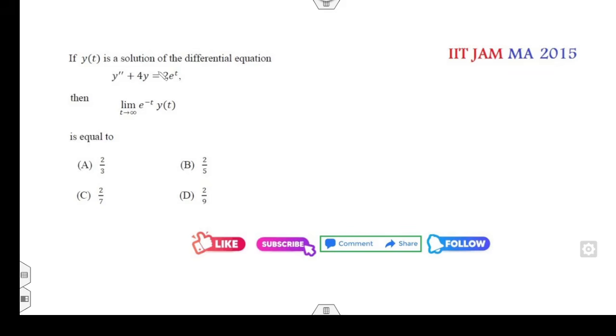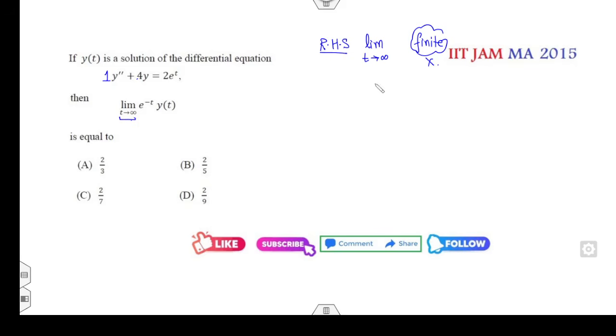Okay, look at that. Can you apply the steady state? First condition satisfied. Coefficients are positive, fine. But you can see the right hand side. Can you find the limit of the right hand side? And now its independent variable is t. Is it finite? As t approaches infinity, is it finite? No. This is not finite.